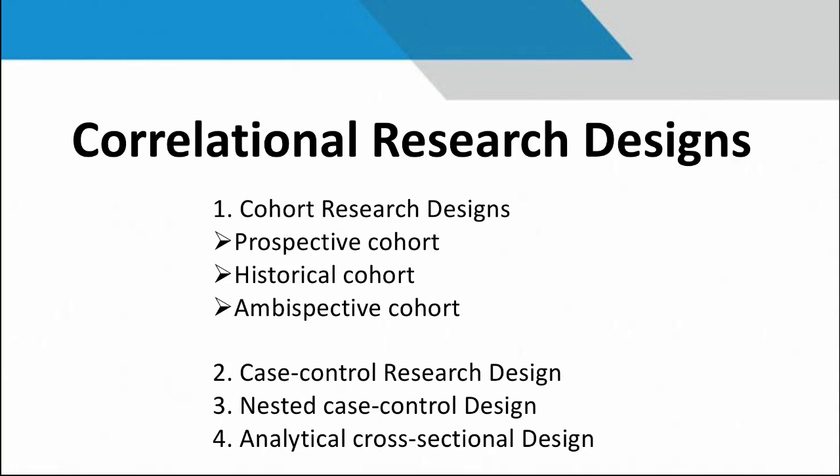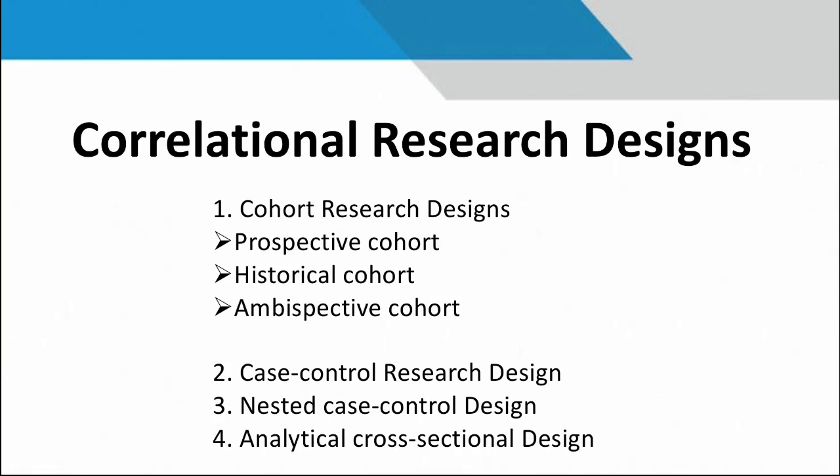Next is historical cohort design. Historical cohort design is also known as retrospective cohort design, right? This research happens from past collected information, in the backward direction, meaning from the history. For example, a researcher wants to conduct a study on the types of radiation therapy given to patients who are already treated for cancer.